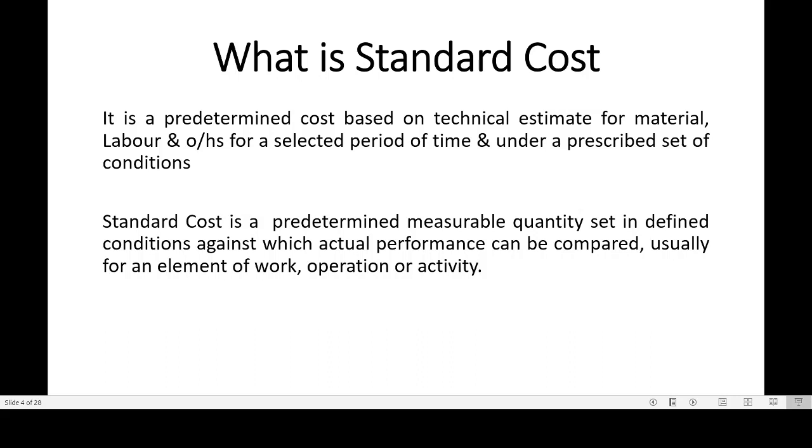So every manufacturing concern or every company sets their limit or a benchmark, meaning standard performance, that we will be spending only this much amount for this particular element of cost. For example, for material we will be spending this much cost, or for labor we will be spending this much cost. Likewise. Now, this is called standard cost, meaning the benchmark or the standard which is set by the companies, or the limit which is set by the companies.